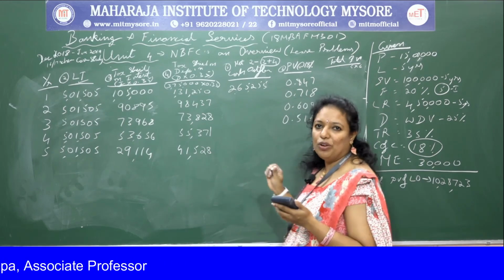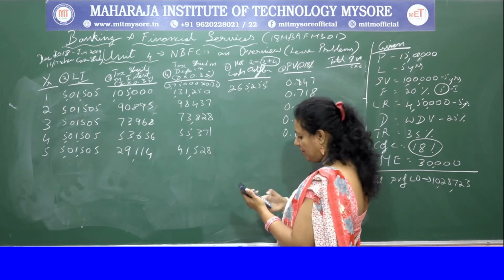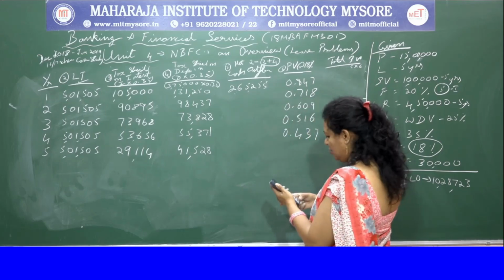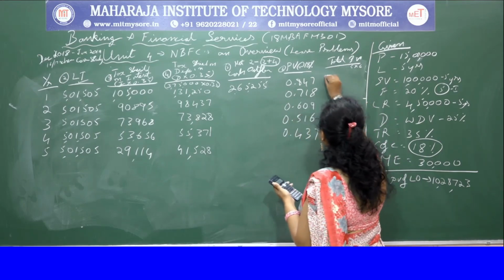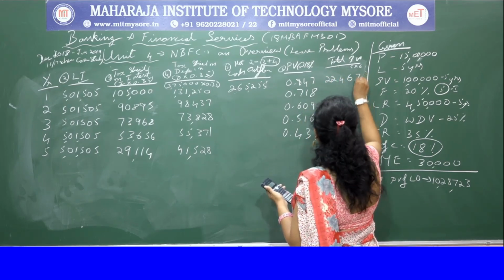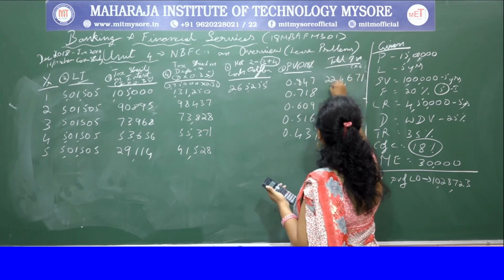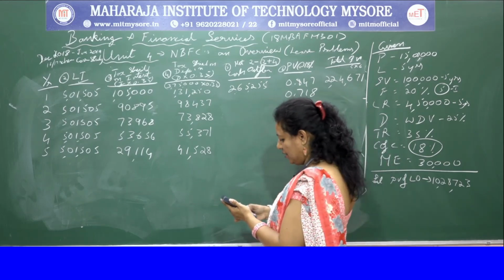And last year, 0.437. So in the same way we'll just multiply these. 0.847, you get 2,24,671. Let's go to the next one.